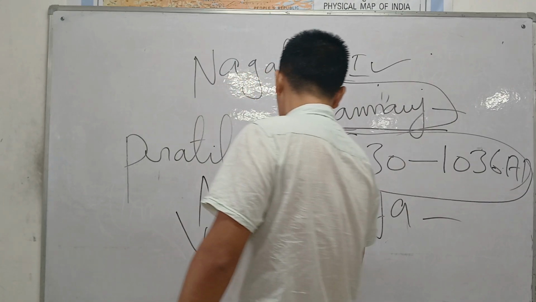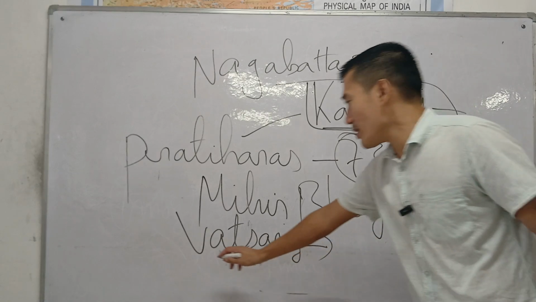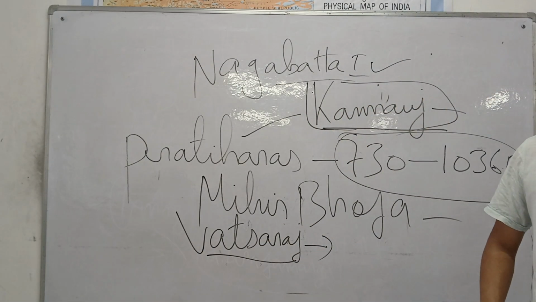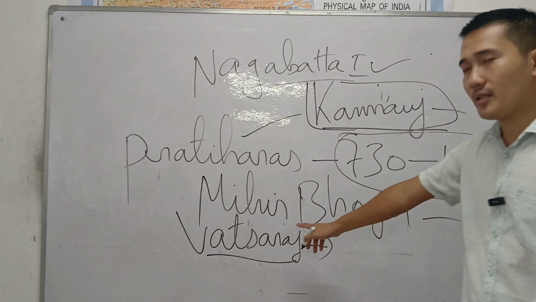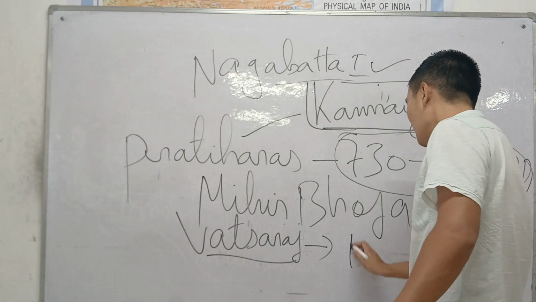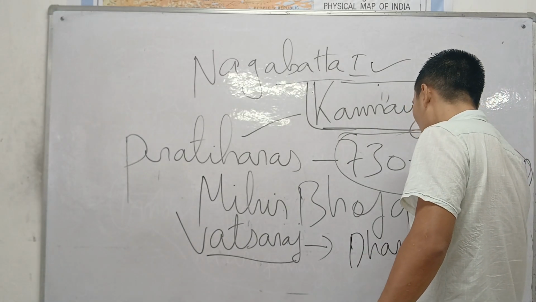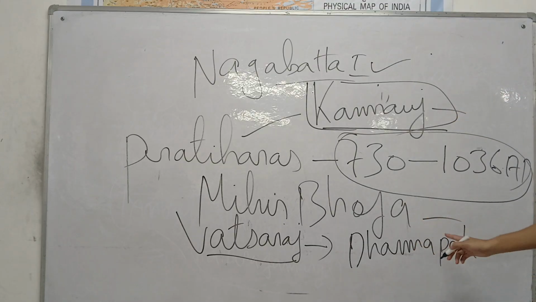Remember? One more thing. Vatsaraja is another king of the Pratiharas. Why he is going to be asked is that he defeated one of the greatest kings of the Pala dynasty, known as Dharmapala. We all know who Dharmapala is, yes or no? Vatsaraja defeated Dharmapala.